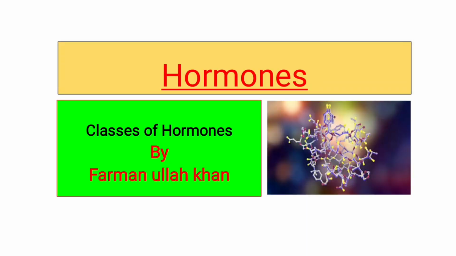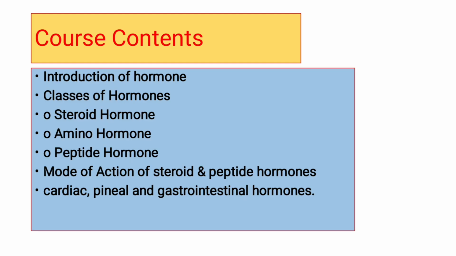Today we are discussing hormones, a very important unit of biochemistry, and we will mention the MCQs that can come from this unit in our final exam. The course content of today's lecture is the introduction to hormones, classes of hormones, in which we have three classes: steroid hormone, amino hormone, and peptide hormone, modes of action of steroid and peptide hormones, and cardiac, pineal, and gastrointestinal hormones. So these are our course content.